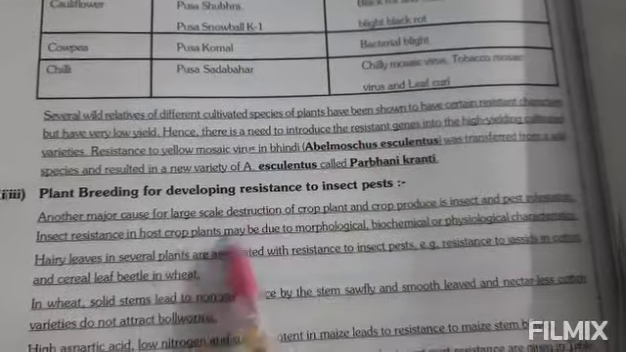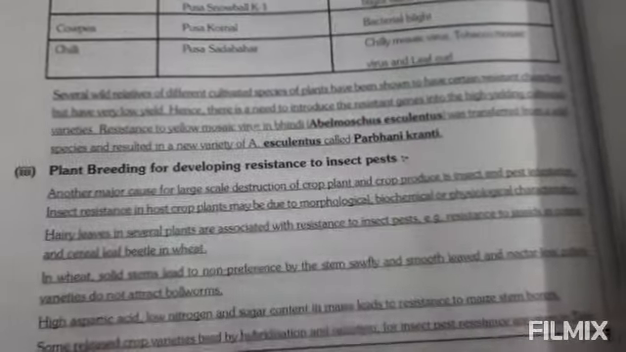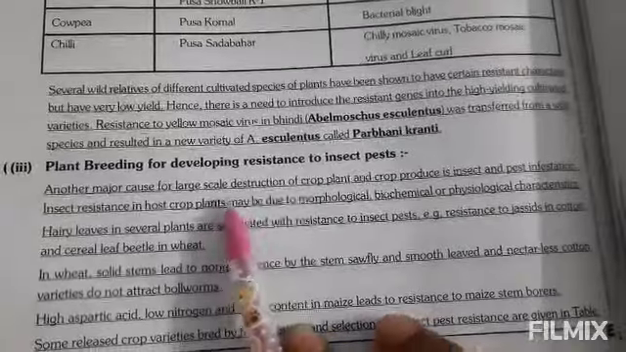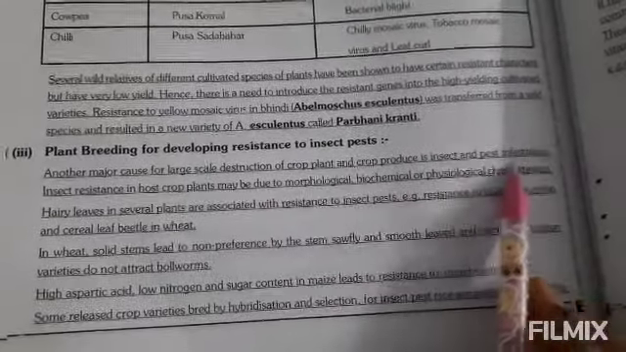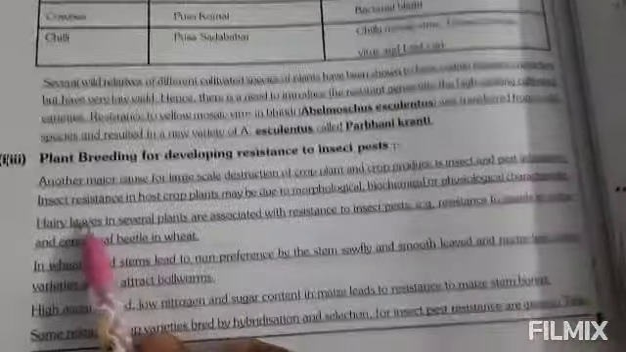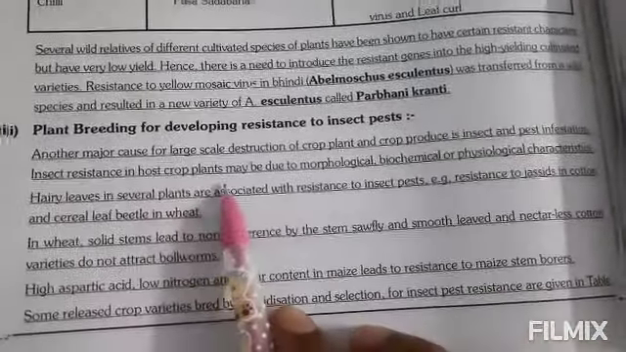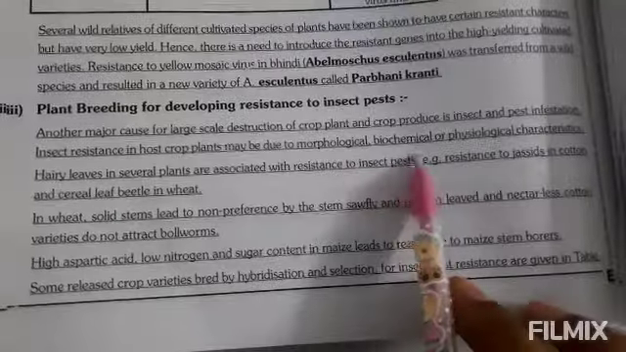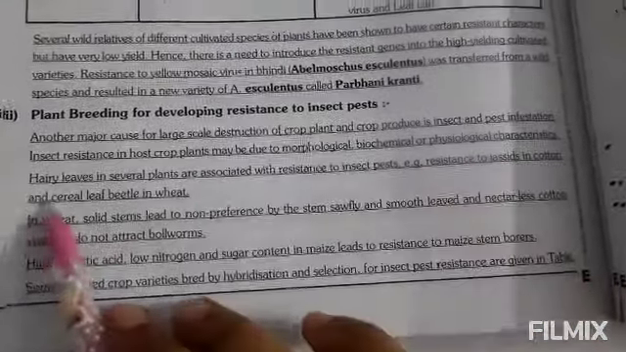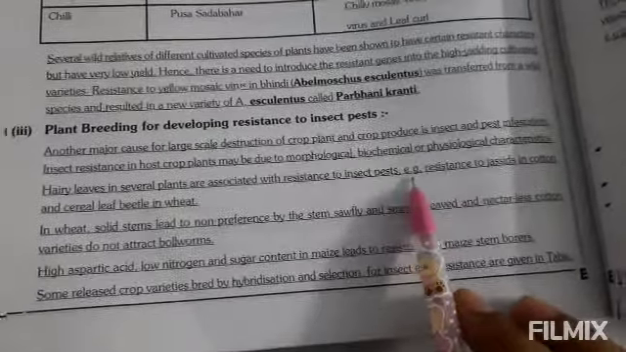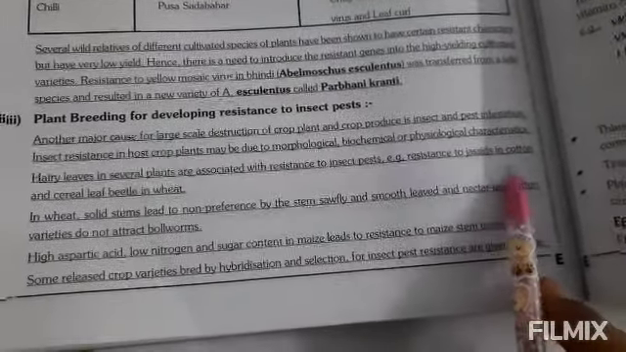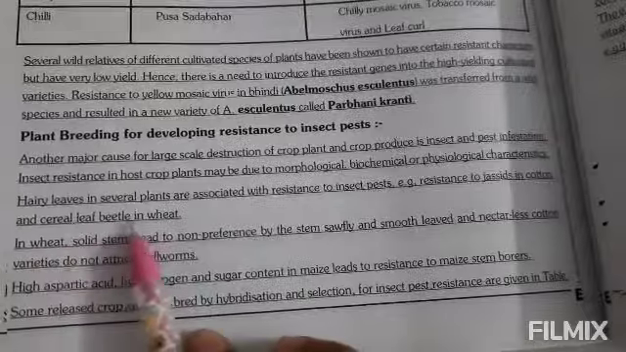Plant breeding for developing resistance to insect pests. Another major cause for large scale destruction of crop plants and crop produce is insect and pest infestation. Insect resistance in host crop plants may be due to morphological, biochemical or physiological characteristics. Hairy leaves in several plants are associated with resistance to insect pests, for example resistance to jassids in cotton and cereal leaf beetle in wheat.